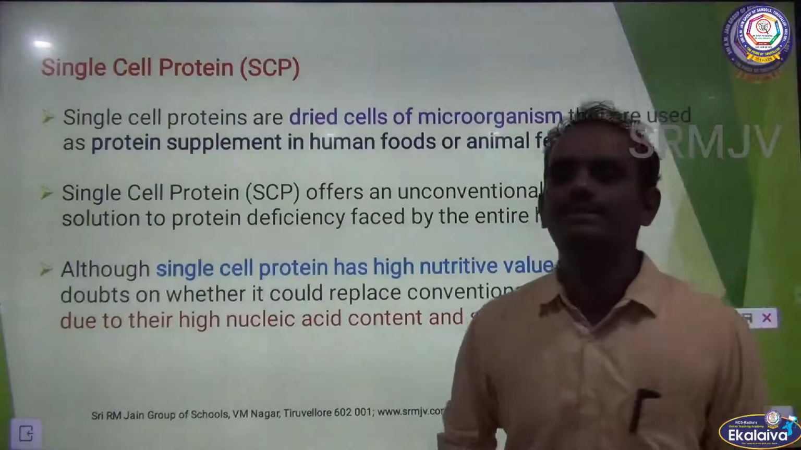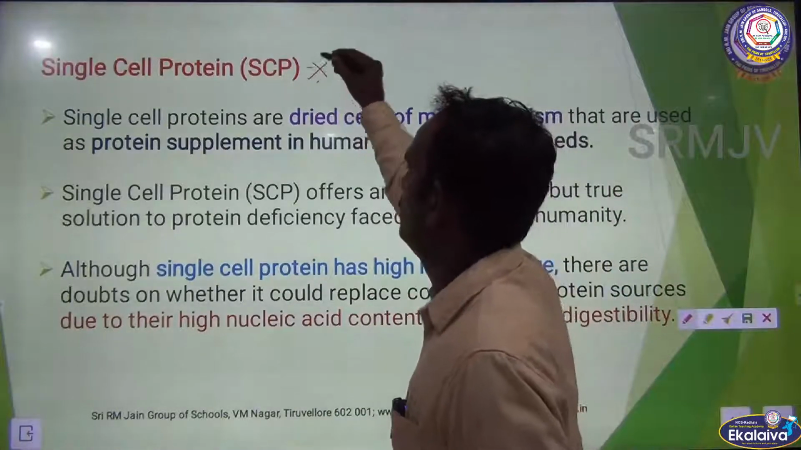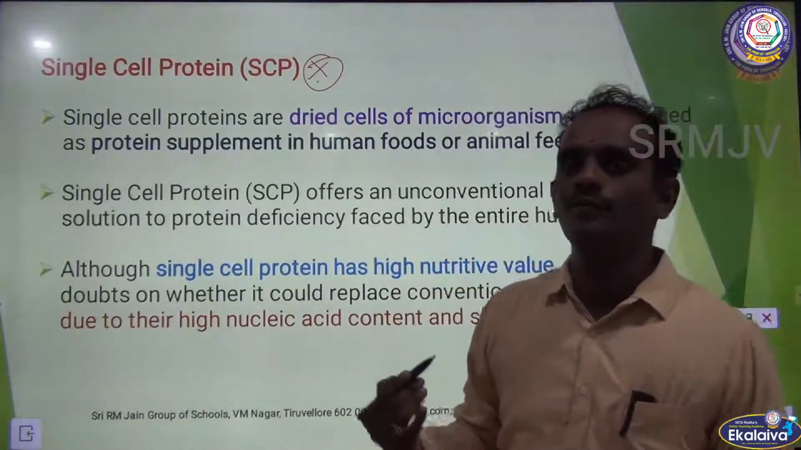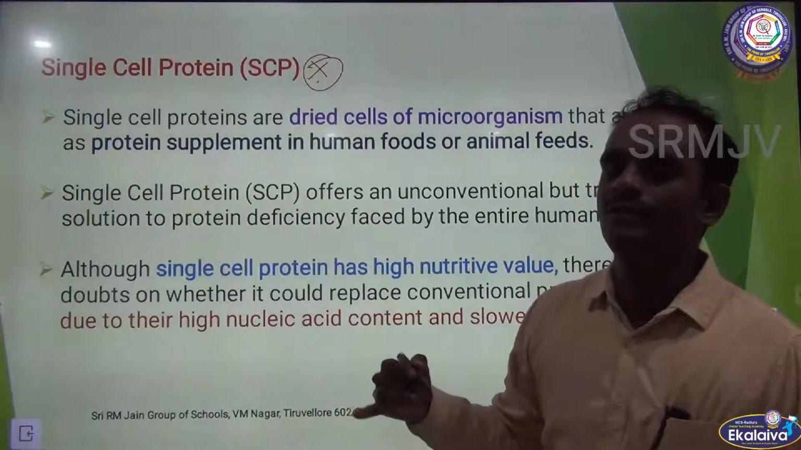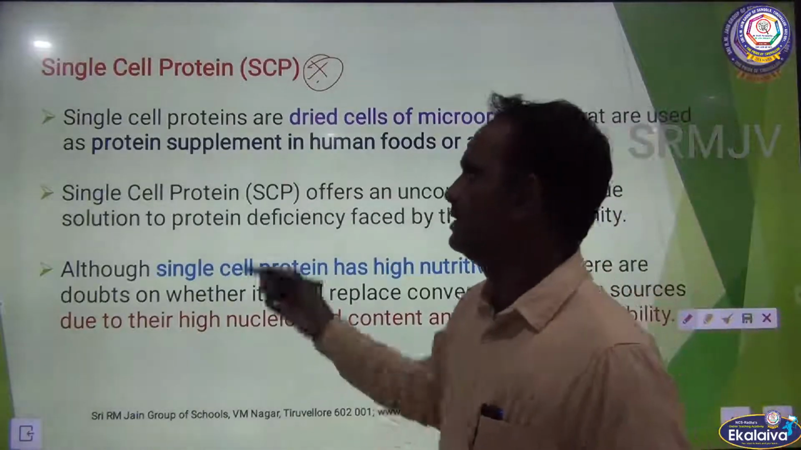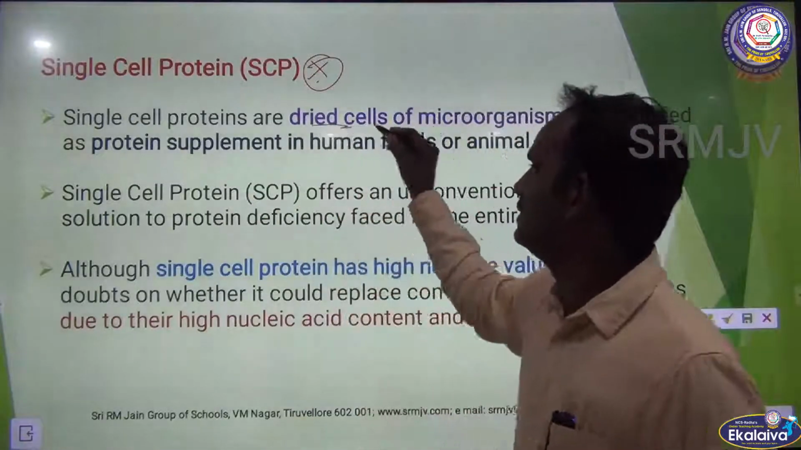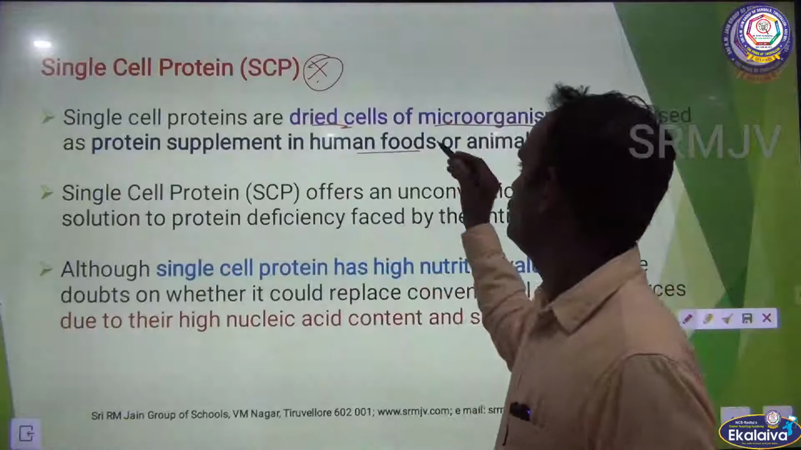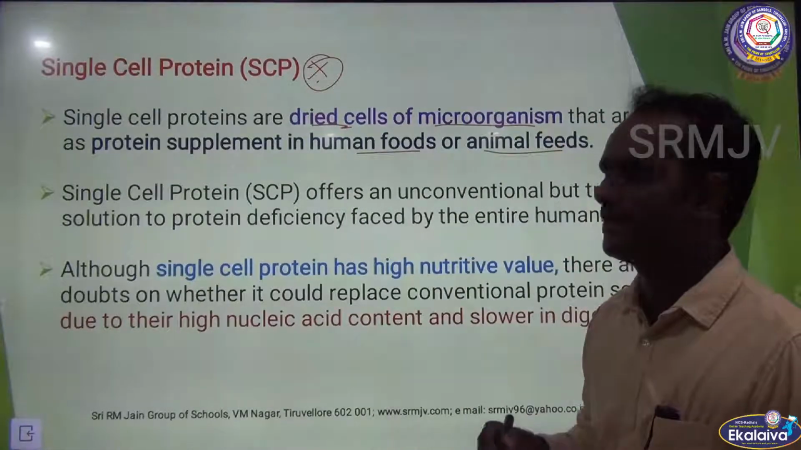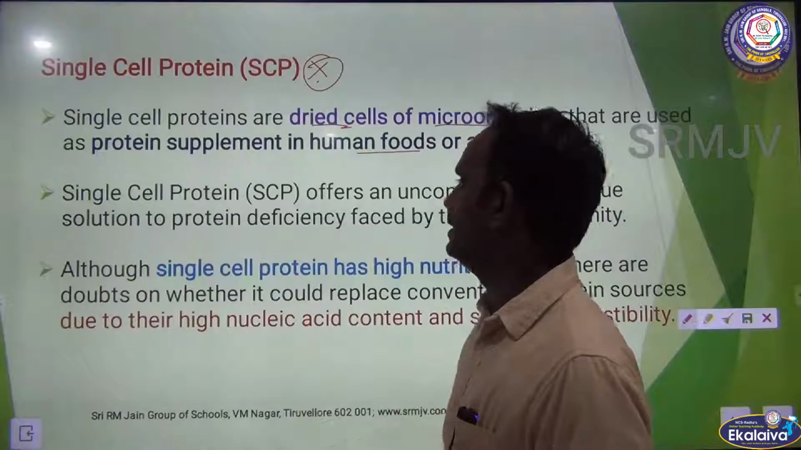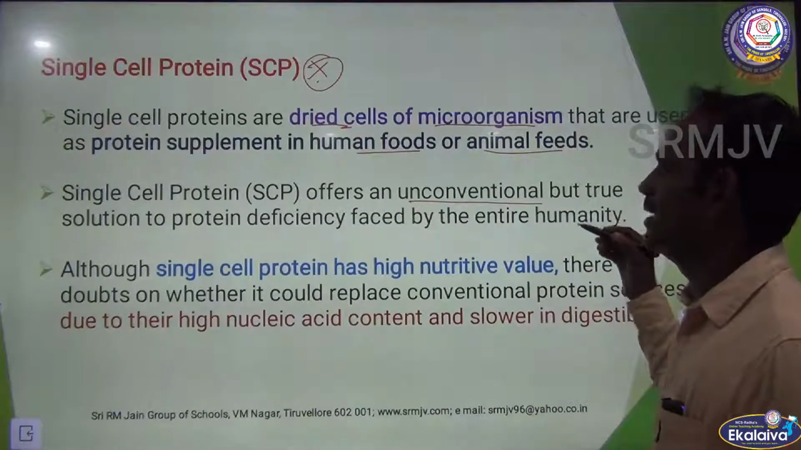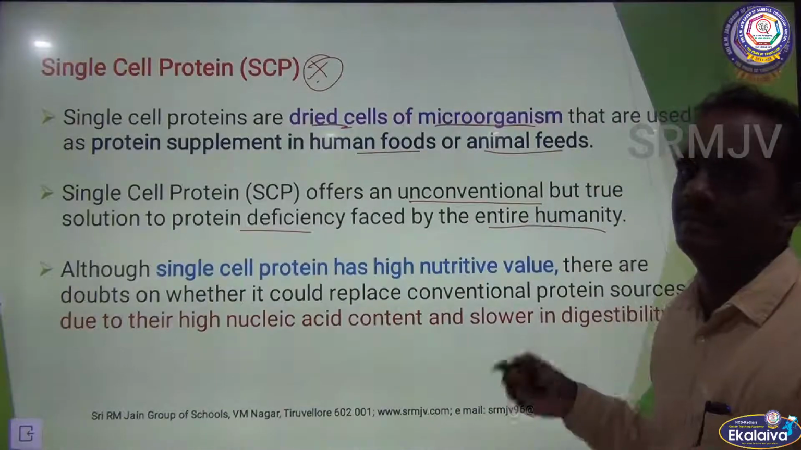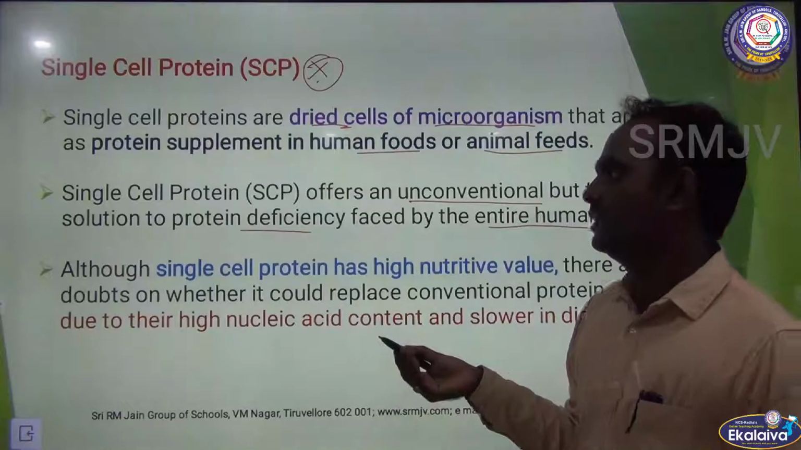The next one is SCP. It is a very important question, single cell protein. As I said, it is a protein rich nutrient which is used as a food for human beings and also feed for animals. So single cell proteins are dried cells of microorganisms that are used as protein supplement in human foods or animal feeds. SCP offers an unconventional but true solution to protein deficiency faced by entire humanity. So it is a protein rich compound.